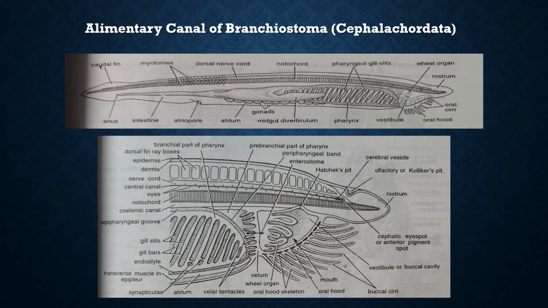This is the upper part. The upper diagram is the full view of the alimentary canal of Amphioxus, and the lower part is the foremost region of the alimentary canal, and due to its complexity it is enlarged and shown. All the organs are very clear. Whenever you go through the alimentary canal, this diagram is very helpful in understanding the foremost part of the alimentary canal.